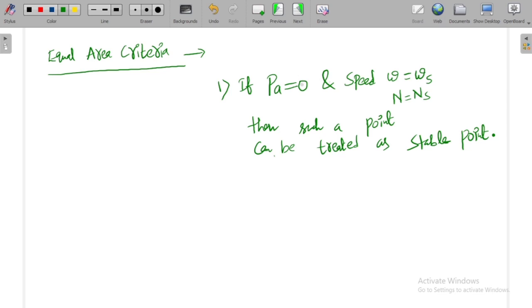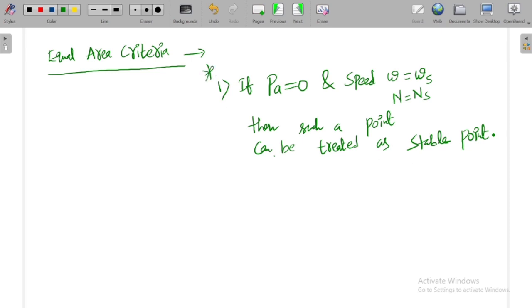As the accelerating power is 0 and the rotor is rotating at synchronous speed, the synchronous generator is running in a stable condition, so such a point can be treated as a stable point.